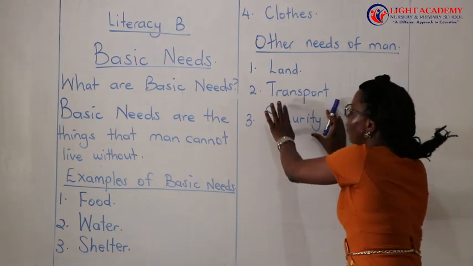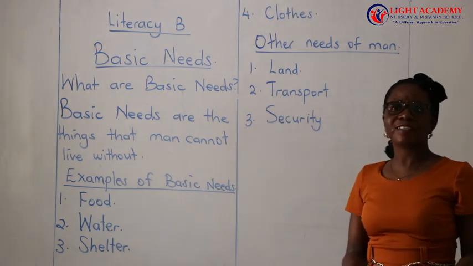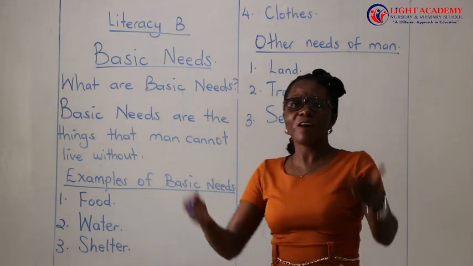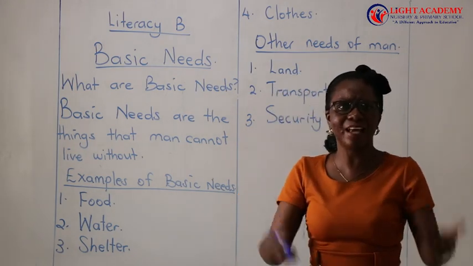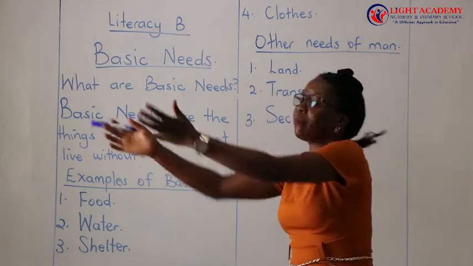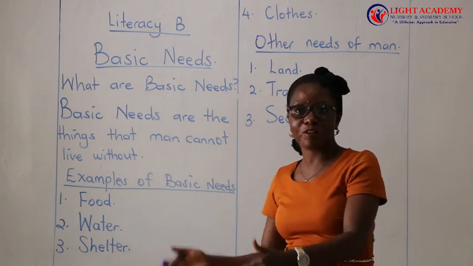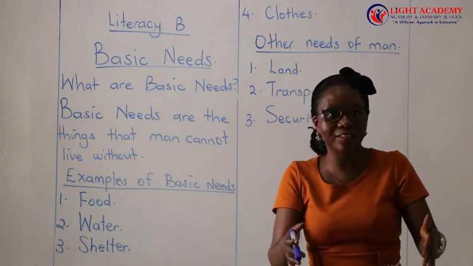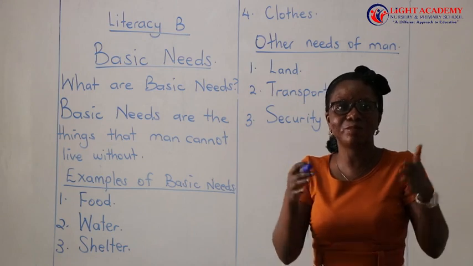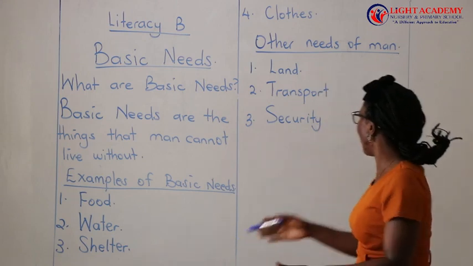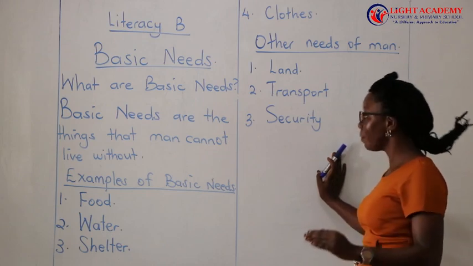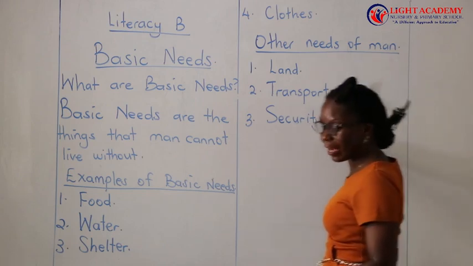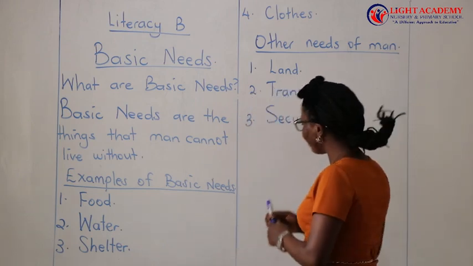Man needs security for his property in the house. For example, in our houses, we have very many things: TV, chairs, tables, cupboards, everything. We cannot put them outside. They need to be secure. They need to be in houses. So man needs these things to be secure. So what does he require? He needs security for his property and his people as well. So security is also another need of man.